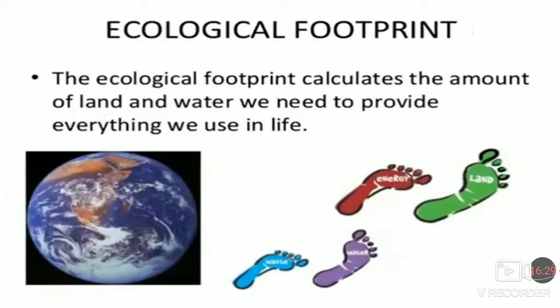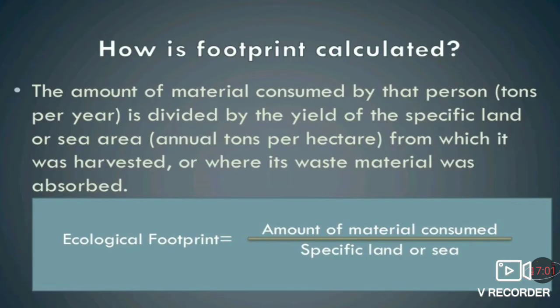The ecological footprint calculates the amount of land and water we need to provide everything we use in life. What we use in life, the amount of land and water we use every day, everything in life, it calculates. Then how is footprint calculated?